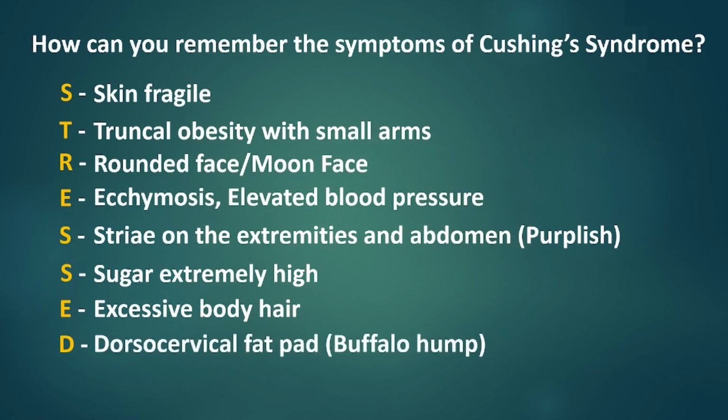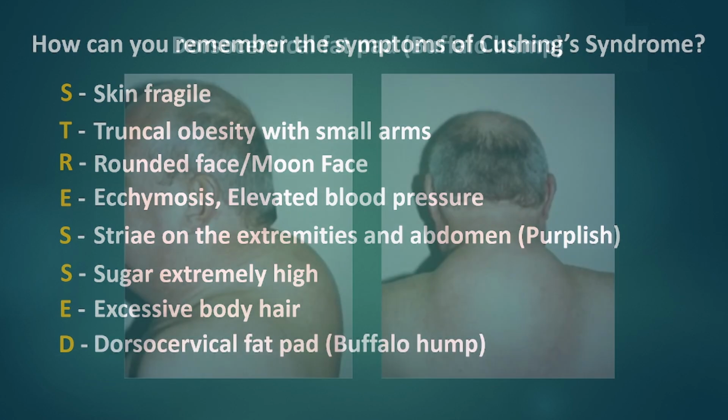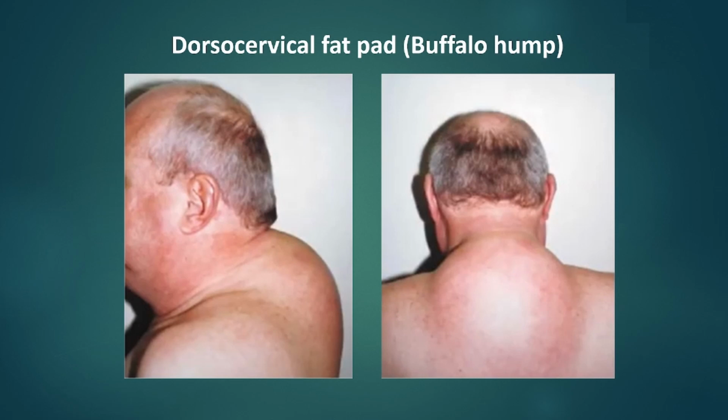Lastly, D for dorsocervical fat pad, also known as buffalo hump. High levels of cortisol can lead to increased fat synthesis. The fat produced often deposits in the neck, known as lipodystrophy. This produces the characteristic buffalo hump.